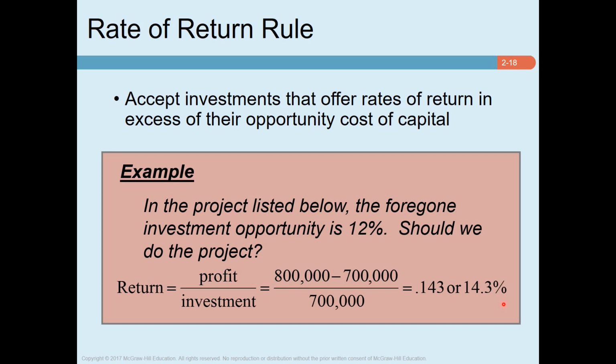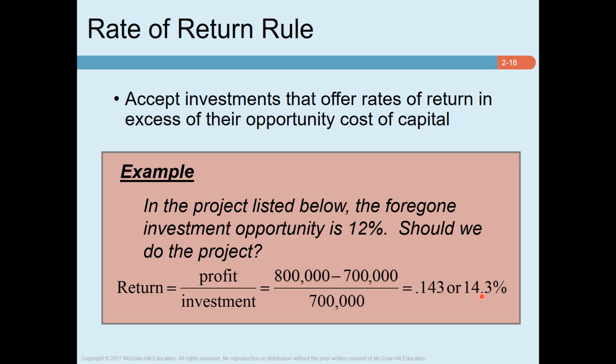It is intuitive. If your cost of capital is, let's say, 10%, it means that the cost of raising the money that you are investing is 10%, but you are earning a return of 14.3%. That means you are earning an excess return of 4.3% that's supposed to add value to your business. So your project is acceptable. So by this time, you can see that we have two equivalent decision rules for capital investment.